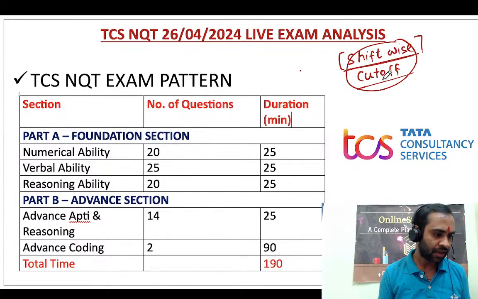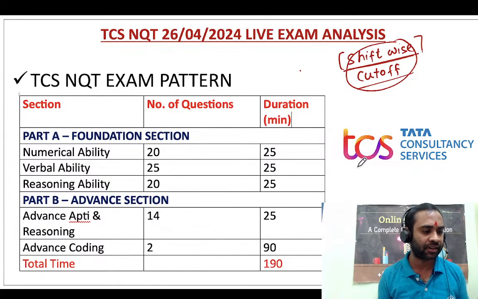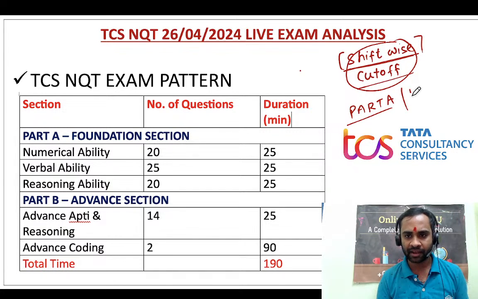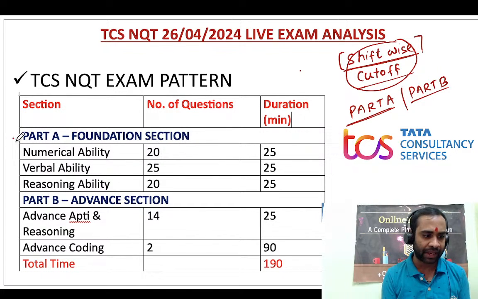Someone asked, will there be separate cutoffs for part 1, numerical, verbal or reasoning? I will give you complete clarity now. We have two sections, part A and part B. First they will go for part A, foundation.